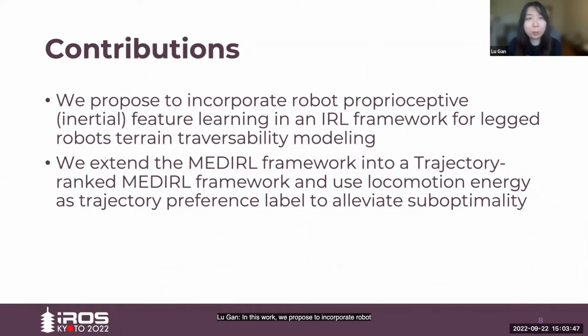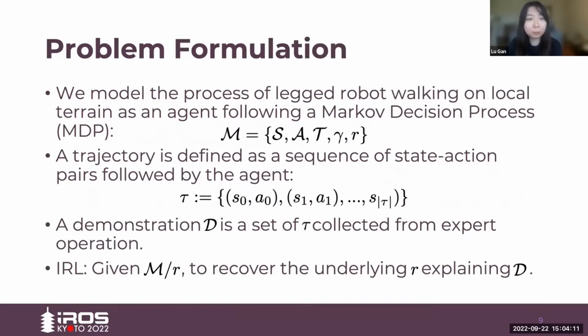In this work, we propose to incorporate robot proprioceptive feature learning in an IRL framework for legged robot traversability modeling. And we extend the MEDIRL framework into a trajectory ranked MEDIRL framework and use locomotion energy as trajectory preference label to alleviate the suboptimality issue. In our problem, we model the process of a legged robot walking on local terrain as an agent following a Markov decision process. The trajectory is defined as a sequence of state action pairs followed by the agent. And the demonstration is a set of trajectories collected from expert operation. We try to recover the underlying reward function, which explains the demonstration.